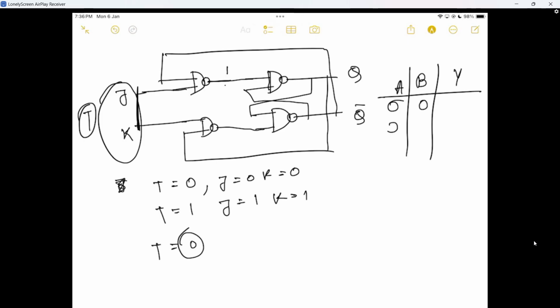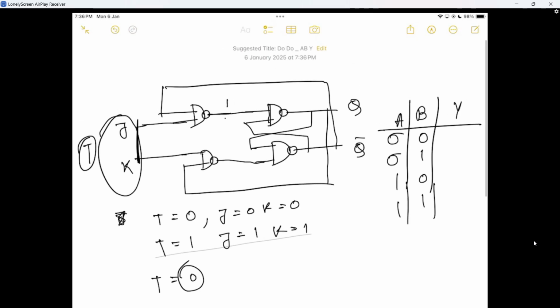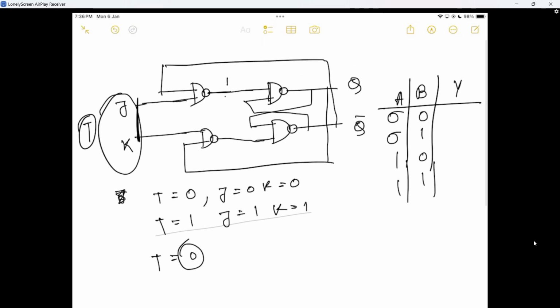So 0 0, 0 1, 1 0, 1 1. Four combinations would be there. So if 0 0, then what would be the output of NAND gate? So 0 0 gives 1, 0 1 gives 1, 1 0 gives 1, and 1 1 gives 0.